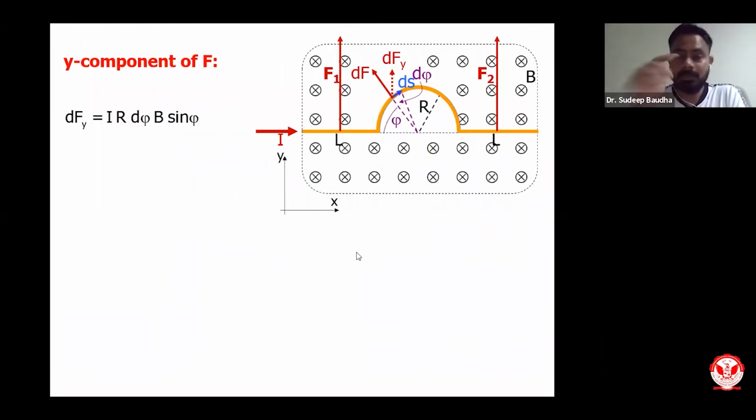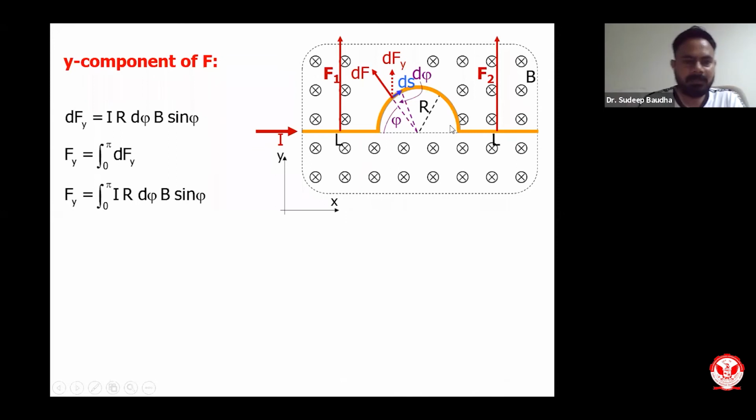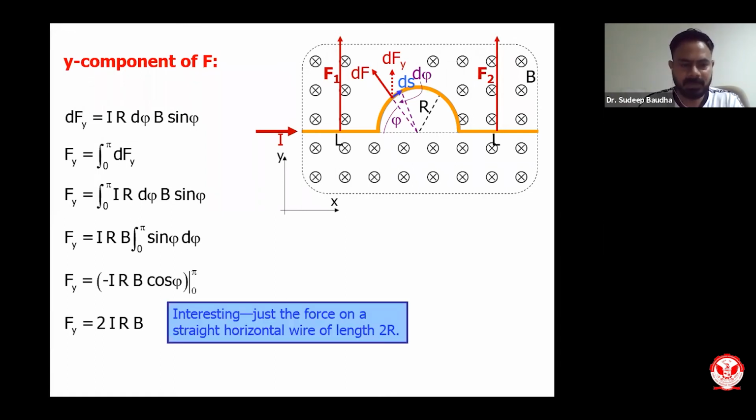Okay. So we were at this point and we were about to find out the force on the curved surface. We have discretized the geometry into small segments. So we can just find out the force by integrating with respect to 0 to pi, because this is 0 to 180 degrees. So we can integrate it and find out the overall force, that is I R B integral from 0 to pi of sin phi. So I can write after integration that Fy is going to be 2IRB, where I is the current, R is the radius of the sphere, and B is the magnetic field.